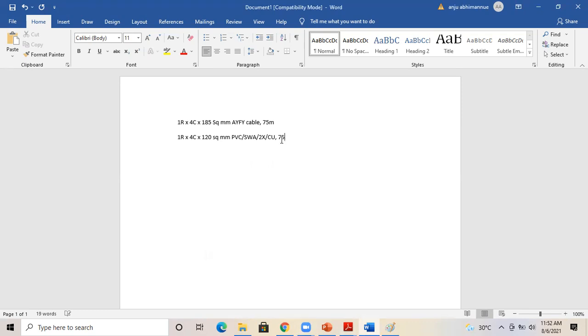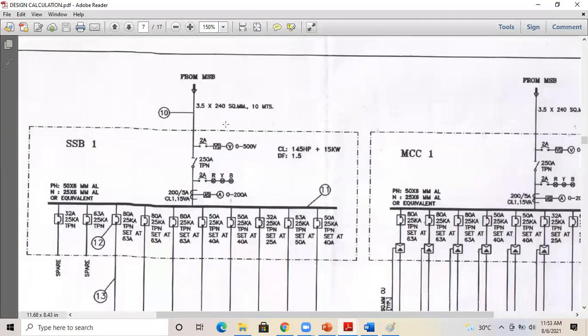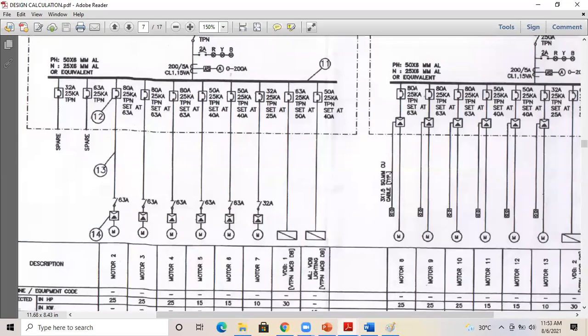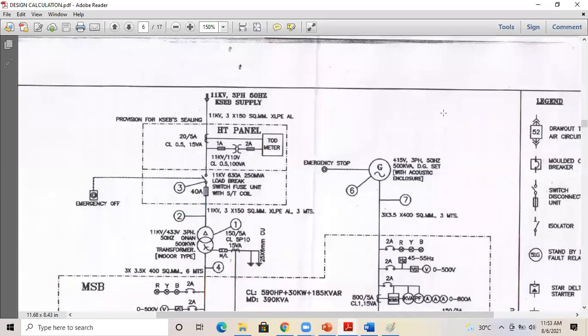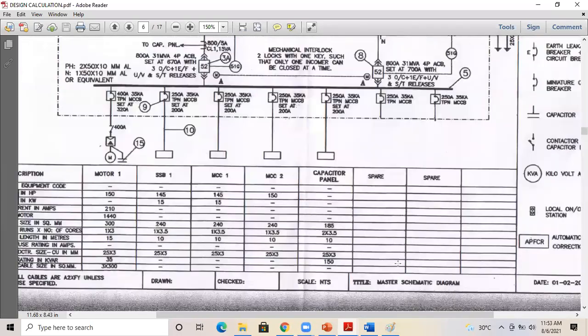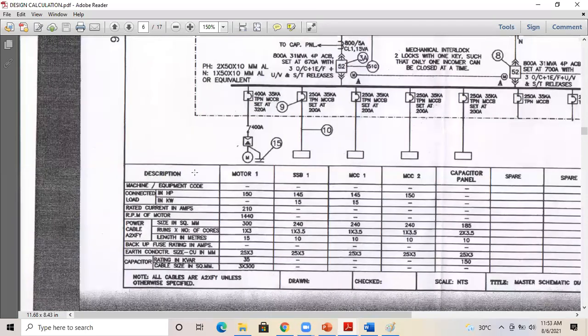Okay, 75 meter. And also in the single line diagram, normally we will mention the cables in this particular box also. You can see the description.